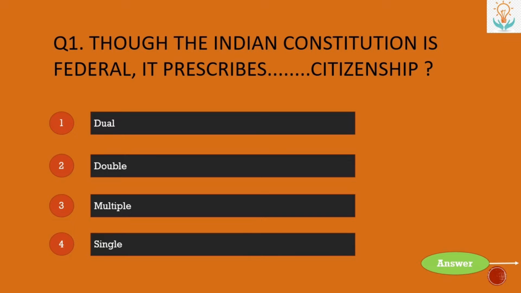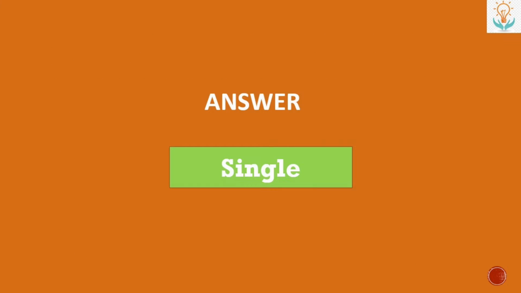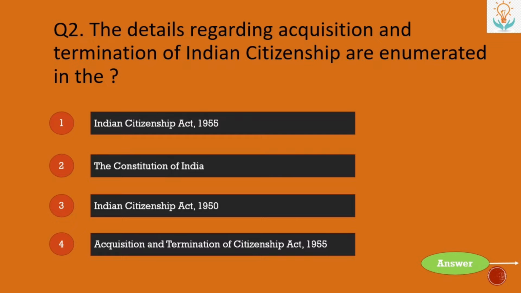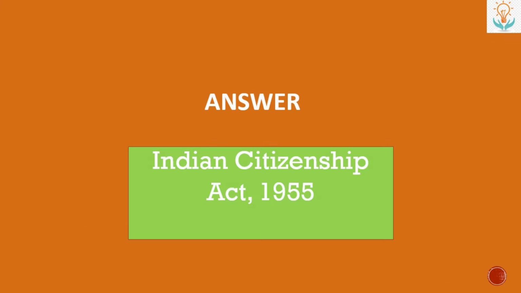Though the Indian constitution is federal, it prescribes dash citizenship. First dual, second double, third multiple, or fourth single. So the answer is single. Next, the details regarding acquisition and termination of Indian citizenship are enumerated in the number 1 Indian Citizenship Act 1955, second the Constitution of India, third Indian Citizenship Act 1950, fourth Acquisition and Termination of Citizenship Act 1955. So the answer is Indian Citizenship Act 1955.